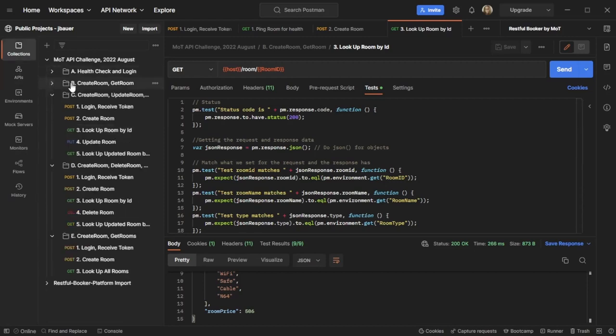For the other scenarios that I have here, creating a room, updating a room, it's the same sort of logic, being able to update it and then going ahead and checking those values again. For the delete room, I actually get a 500 back for this one. So that lets you know that I cannot find that room that we just made and deleted. And then for the create room and get rooms, we're taking a look at all of the potential rooms that come back to see if the one that we just made is part of that group. So it's just talking through a little bit of that here.